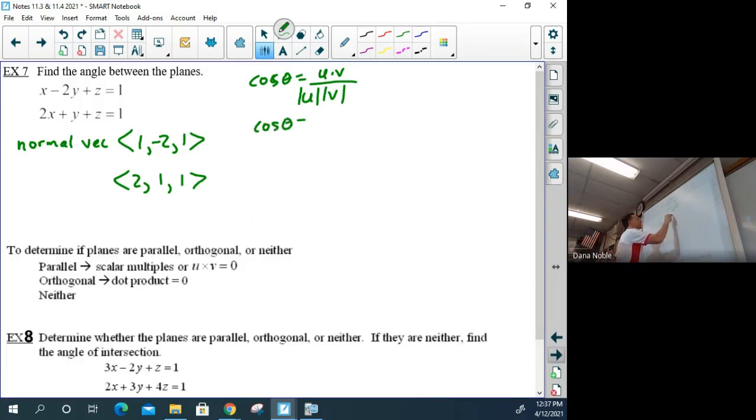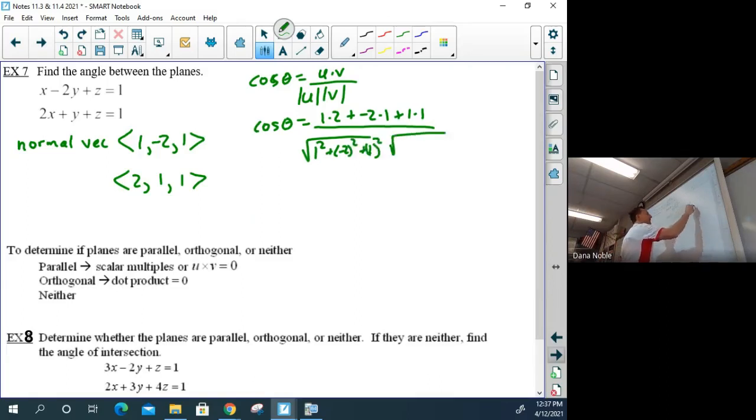So cos theta equals 1 times 2 plus negative 2 times 1 plus 1 times 1, all over the square root of 1 squared plus the negative 2 squared plus the 1 squared, times the square root of 2 squared plus 1 squared plus 1 squared.